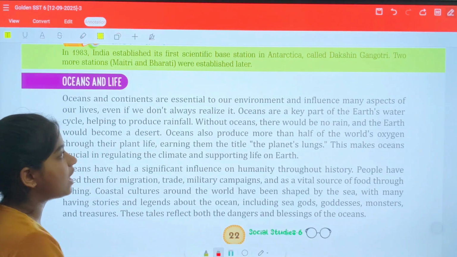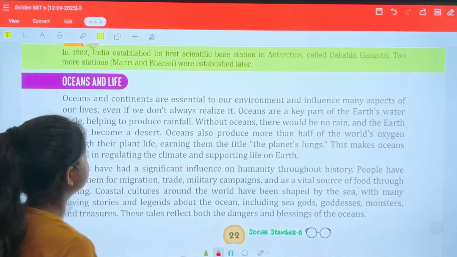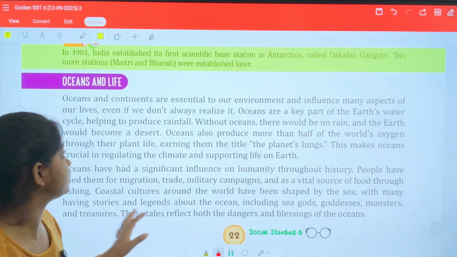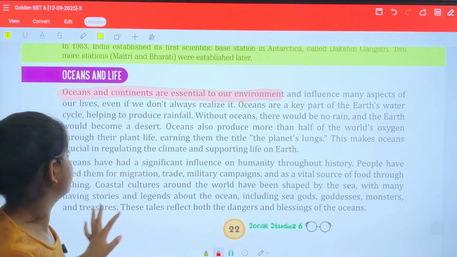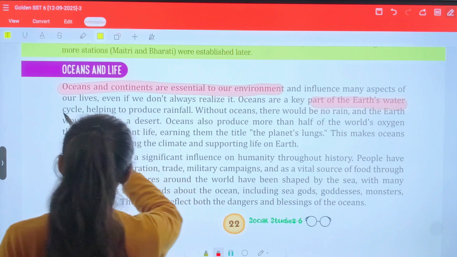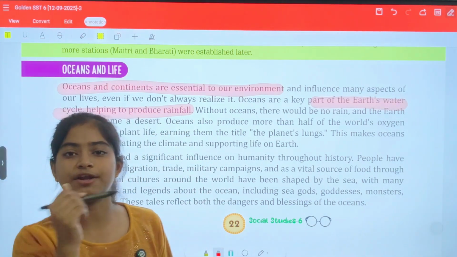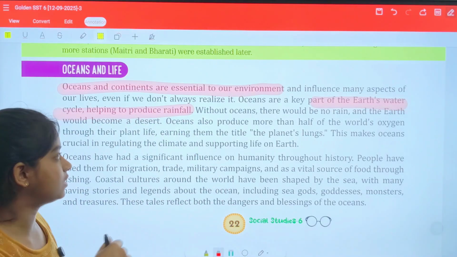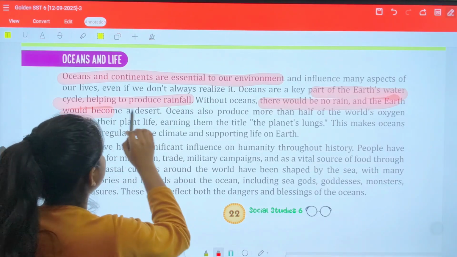Oceans and continents are essential to our environment and influence many aspects of our lives, even if we don't always realize it. Okay, so we don't realize their importance. Oceans are a key part of the Earth's water cycle, helping to provide rainfall. I hope you know that for rainfall, an ocean water body is required to maintain this cycle. So without ocean, there would be no rain and the Earth would become a desert.